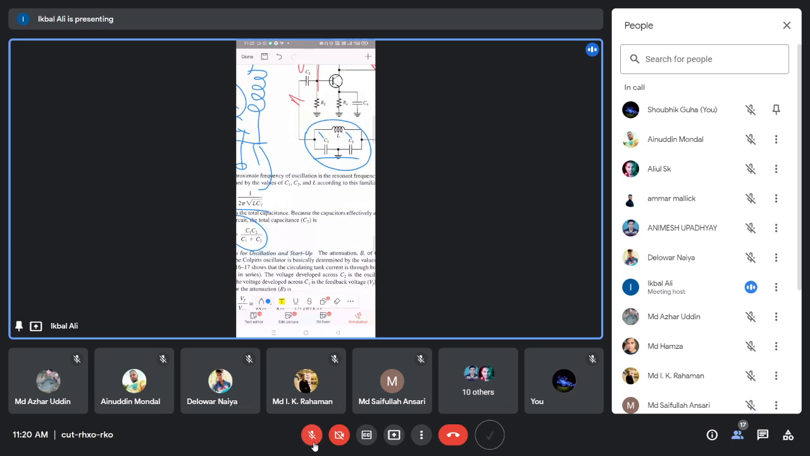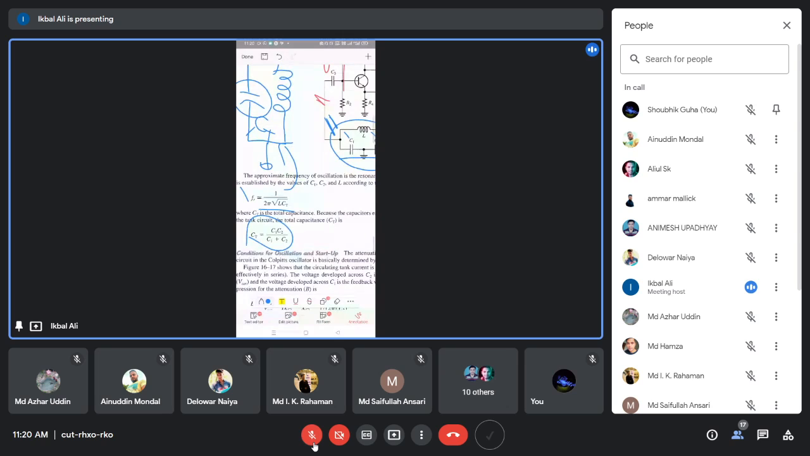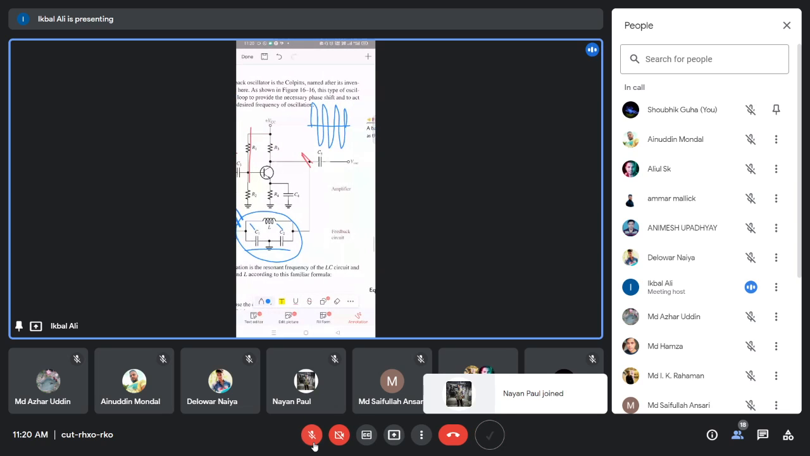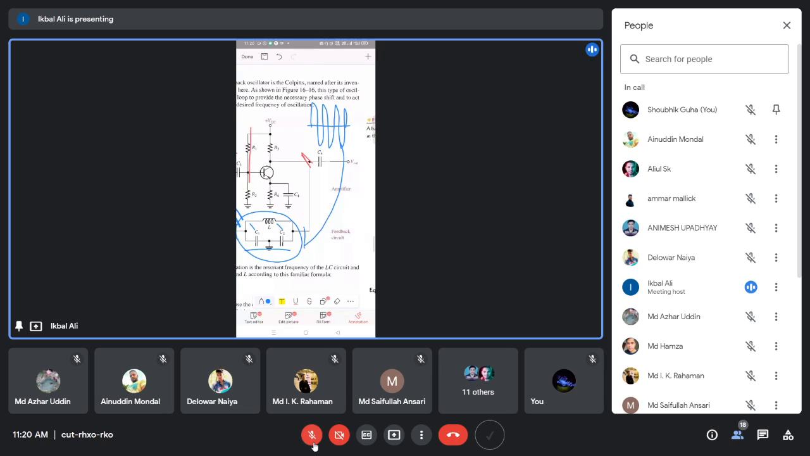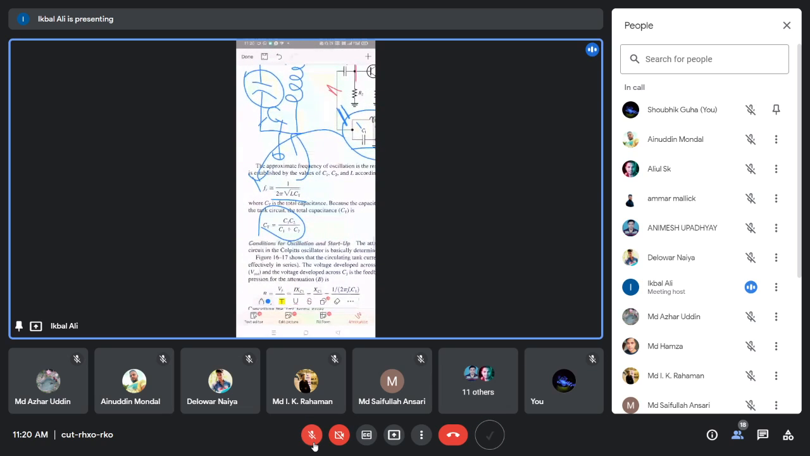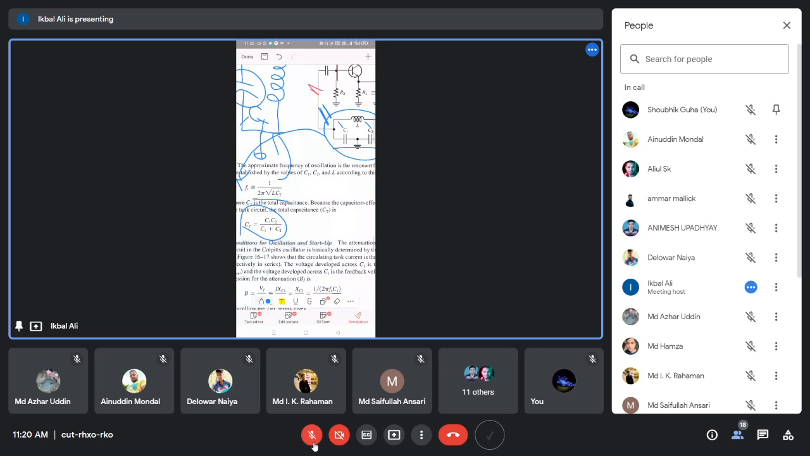Then what will be the frequency of this beta network circuit, or the resonant circuit? It will be 1 by, again, the same expression: 1 by 2 pi root over LCT. So this is the frequency of this tank circuit. It is also called the tank circuit or the beta network circuit. And this frequency will be the output frequency. So the frequency of the output of the oscillator is 1 by 2 pi root over L into CT, where CT is the equivalent capacitor of C1 and C2, which is C1 C2 by C1 plus C2.